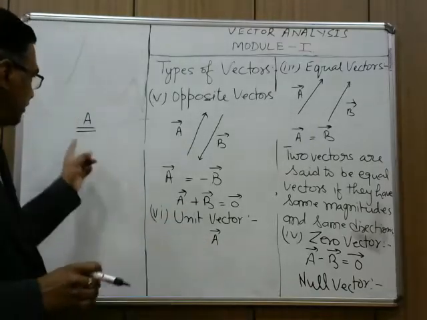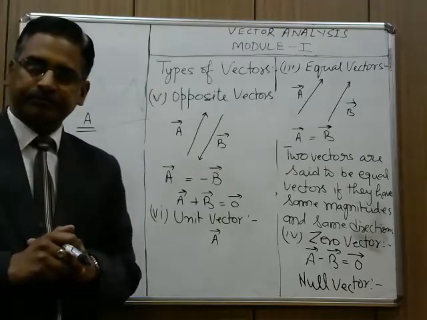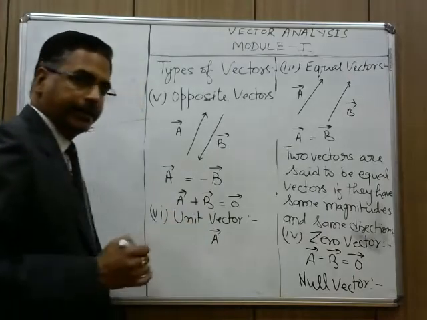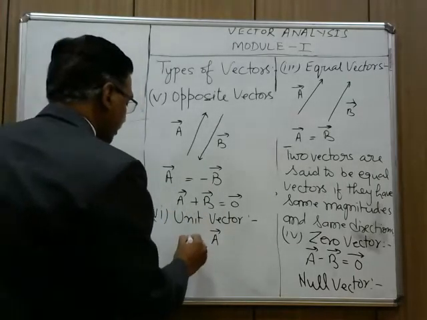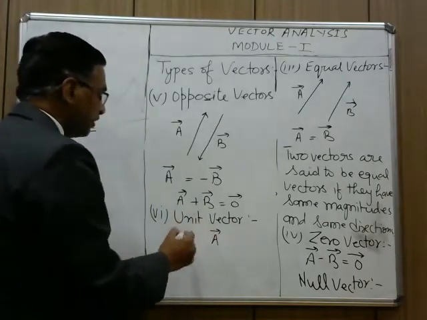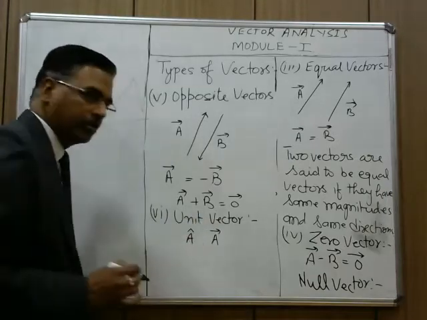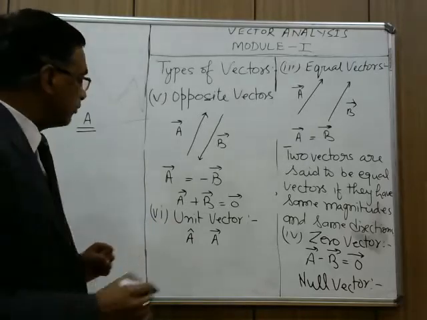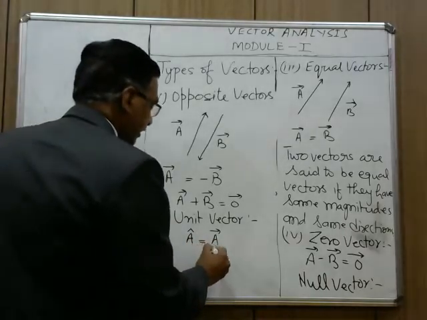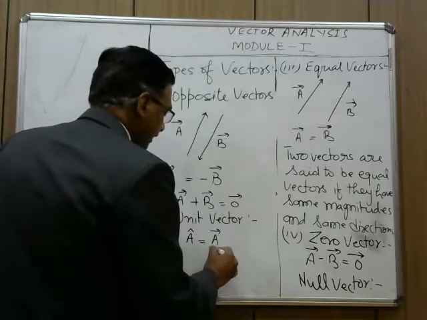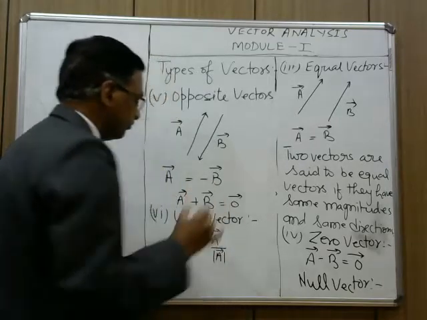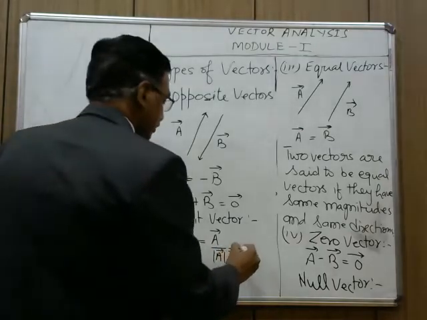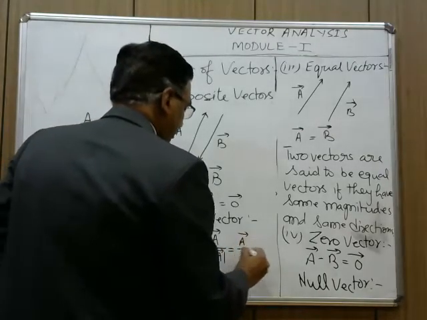To represent a unit vector we use this sign, which is called cap. A cap equals vector A upon the magnitude of vector A. This is mod of vector A, meaning the magnitude of vector A. This is equal to vector A upon A.